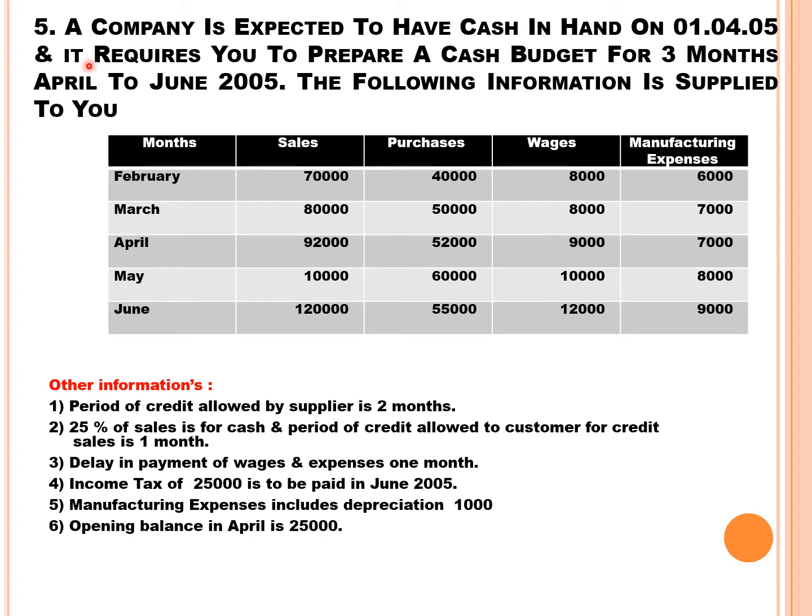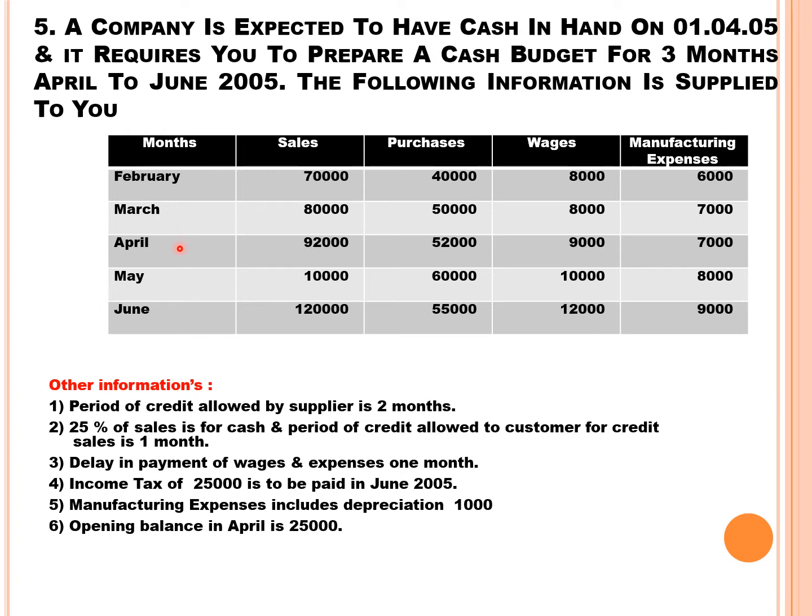So, what does this question begin with? A company is expected to have cash in hand. That means there is cash balance as on 1/4/2005. How much? 25,000. It's given at the bottom of the question. And it requires you to prepare a cash budget for 3 months, April to June 2005. So you need to prepare a cash budget for the month of April, May, and June 2005. The following information is supplied to you.